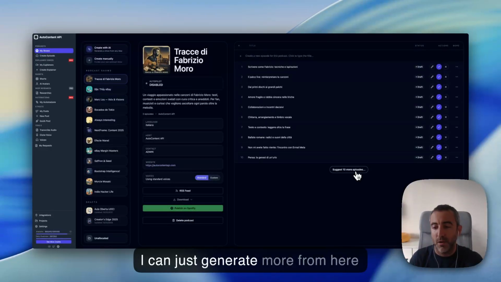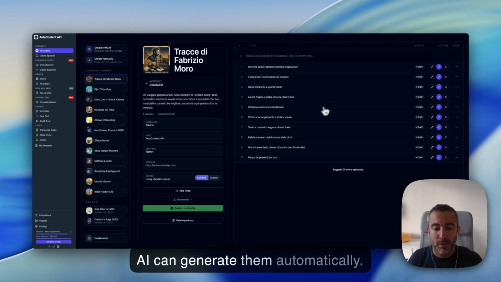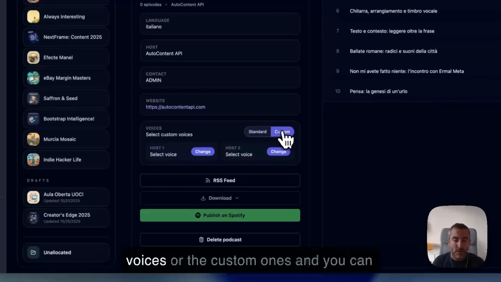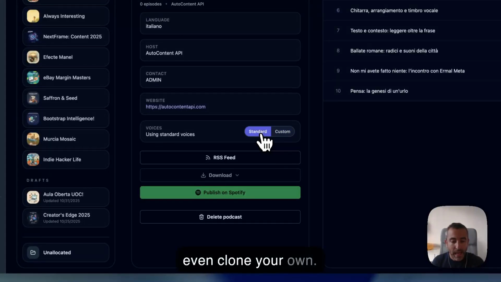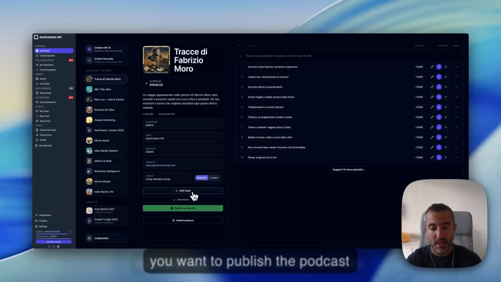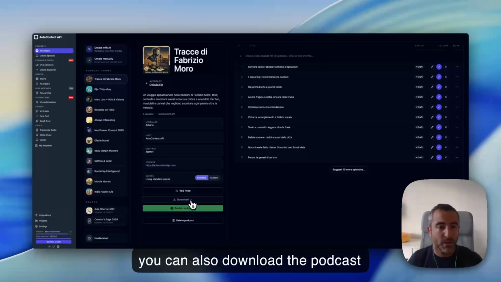I can just generate more from here with AI or by typing the title here, so the AI can generate them automatically. For voices, I can just use the standard voices or the custom ones, and you can even clone your own. You can just get the RSS feed in case you want to publish the podcast somewhere else, not on Spotify, and you can also download the podcast from here.